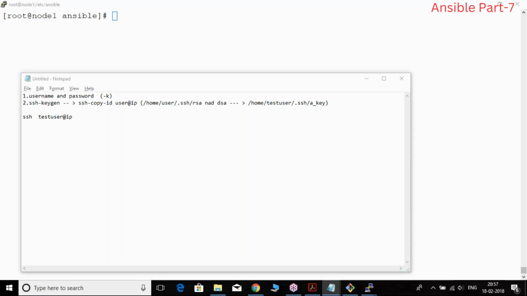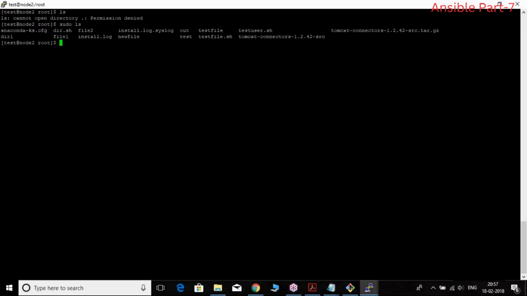So what I'm trying to do here is remove the test user as well. Exit. Okay, we'll try to work with a different user now. So useradd ADM, a kind of user I added.